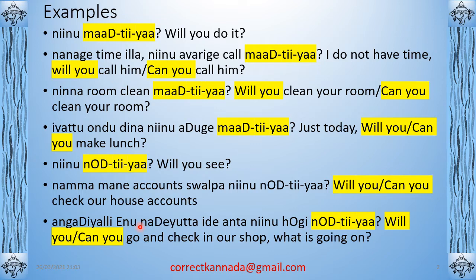ಅಂಗಡಿಯಲ್ಲಿ ಏನು ನಡೆಯುತ್ತಾ ಇದೆ ಅಂತ. Anta is like a linking word, a conjunction here. Anta is used very commonly. That's what anta really means. Okay. So ಅಂಗಡಿಯಲ್ಲಿ ಏನು ನಡೆಯುತ್ತಾ ಇದೆ is a statement, right? Anta ನೀನು ಹೋಗಿ ನೋಡ್ತೀಯ. So this is like converting a direct speech into indirect speech.